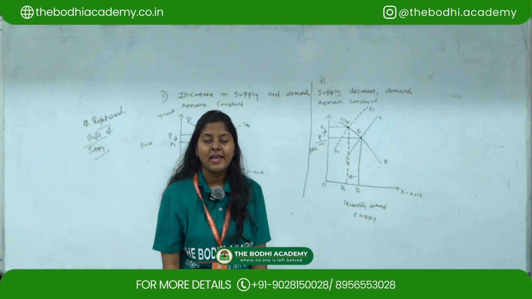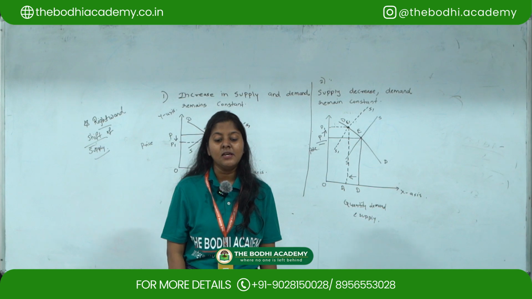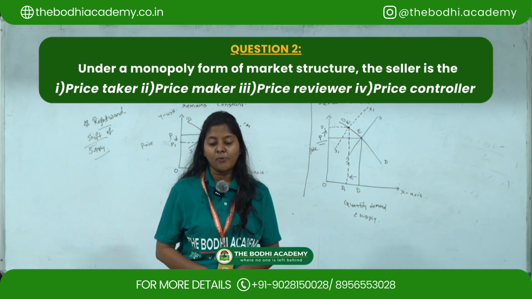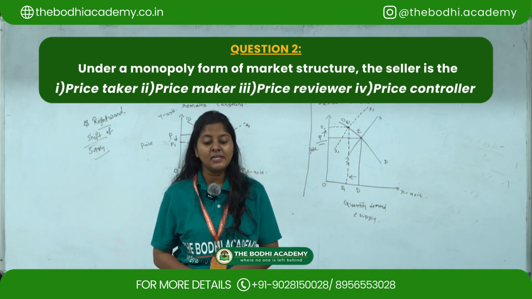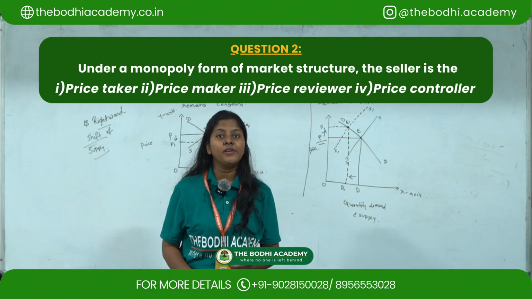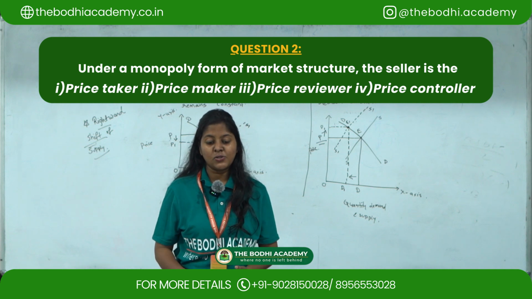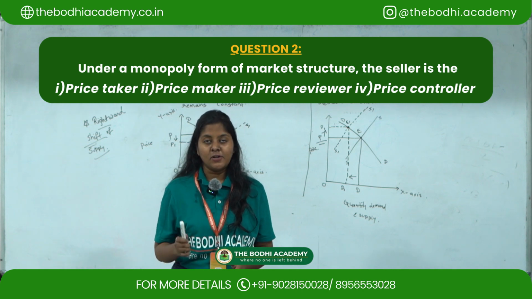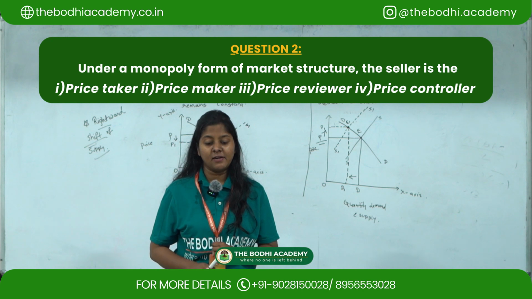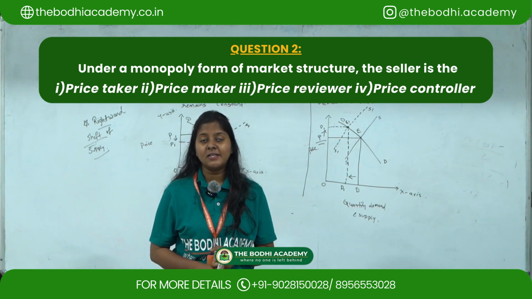Next, MCQ 7: under a monopoly form of market structure, the seller is. Under monopoly we have learned that the seller is a price maker. The options are: is he a price taker, a price maker, a price reviewer, or a price controller?